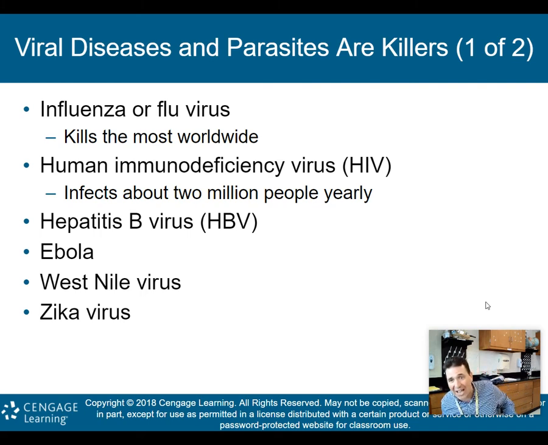immunodeficiency virus, HIV, which causes AIDS. Affects about 2 million people per year. We have yet to come up with a vaccine for HIV. We came up with a vaccine for COVID-19, which is interesting, but that's because COVID-19 is similar to the flu, and so we kind of knew what to do here. HIV, completely different, and so we've been unable to come up with a vaccine. There are therapeutics now that help people with HIV and AIDS actually live long lives, but we have yet to come up with a vaccine.